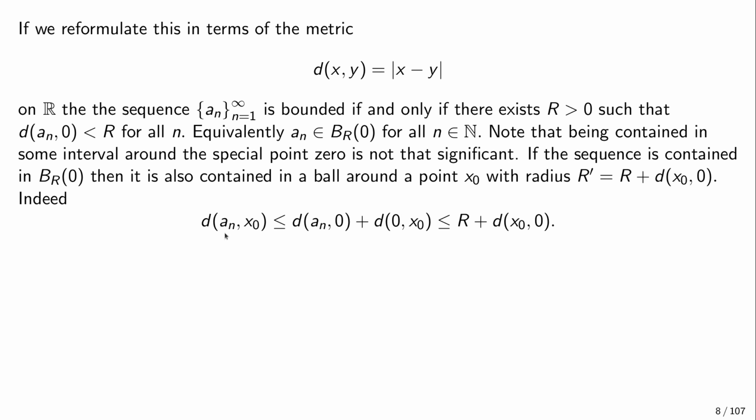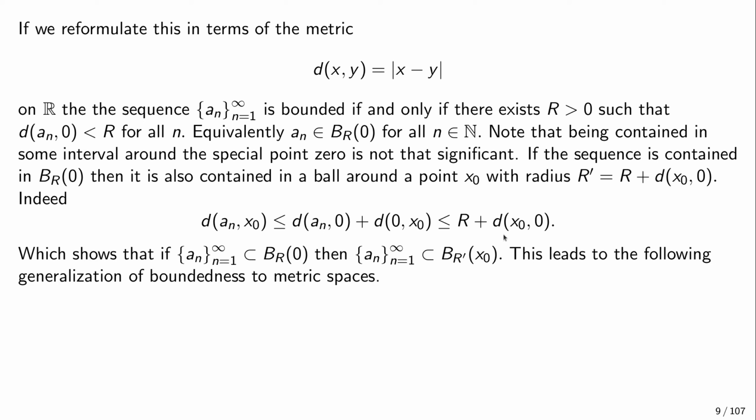So let us compute the distance of all the sequence elements from x0. It is smaller or equal, by the triangle inequality, to the distance from a_n to 0 plus the distance from 0 to x0. That's the triangle inequality. And we said that for all the elements of the sequence, we have that this is no more than this fixed radius r. And this is just a number, right? So if we denote by r prime this number, then we also see that for each a_n, the distance of a_n from x0 is no more than this constant number r prime.